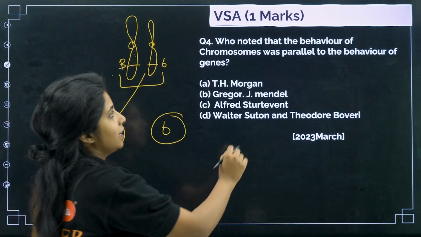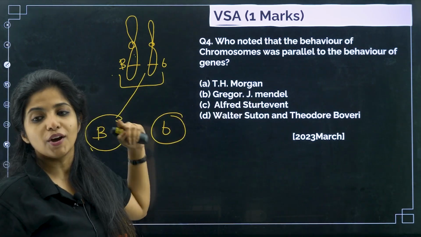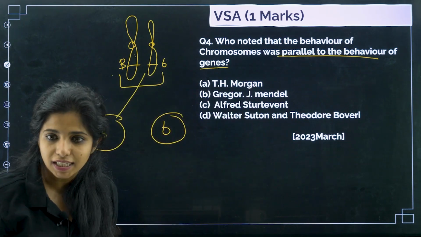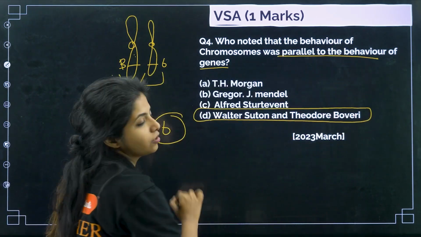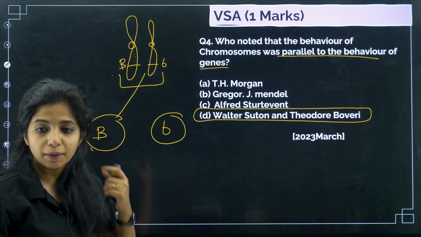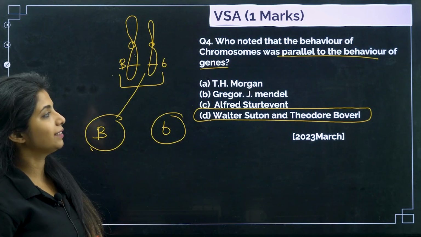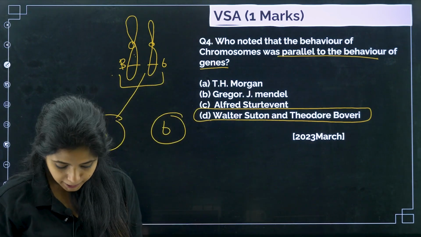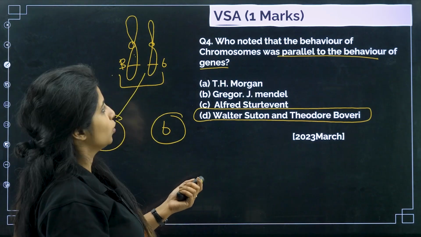So the question says, who are those people who said that the behavior of chromosomes was parallel to the behavior of genes? It was Walter Sutton and Theodore Boveri, my dear children. Direct question. It came in March 2023. Walter Sutton and Theodore Boveri said this. Works? So they gave the chromosomal theory of inheritance also.